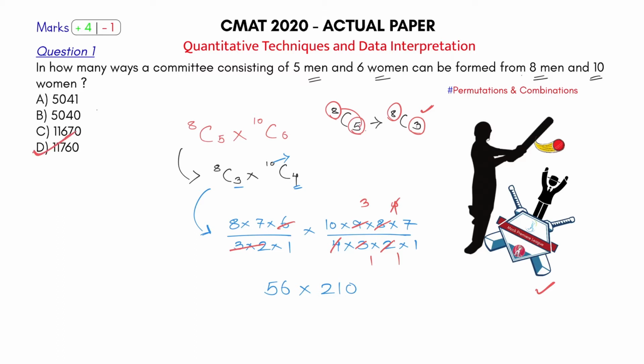If you are wondering how, without even calculating, I know that, see, if I multiply this, the unit digit will be 0 because of this. The tens digit I'll get because of the multiplication of this and then this. So 1 into 6 will be 6. So I need to have a tens digit which is 6. So there's only one option which is having this.